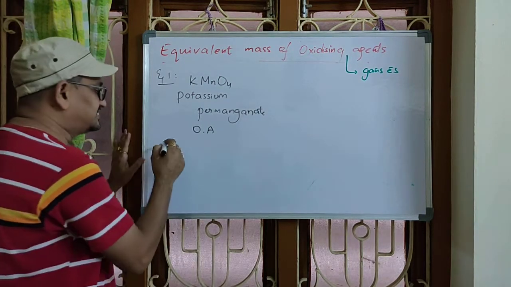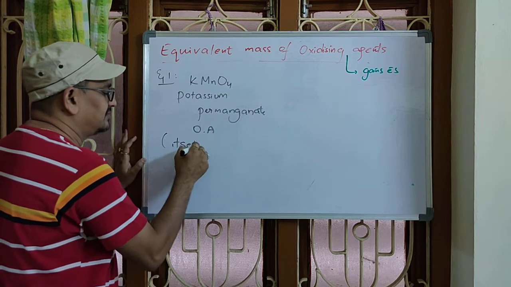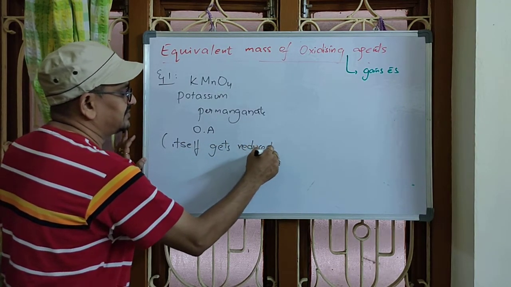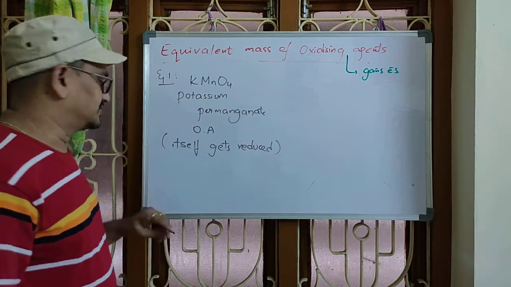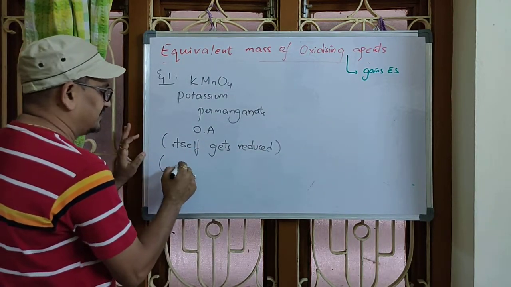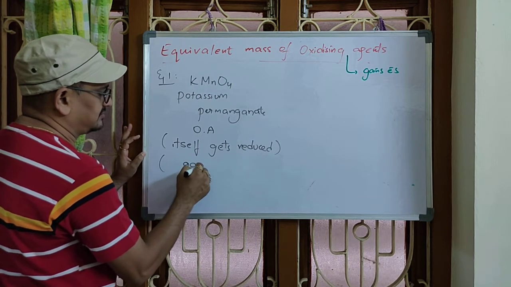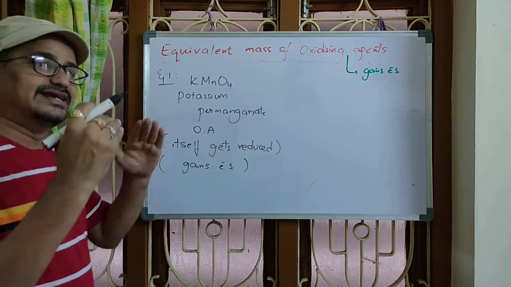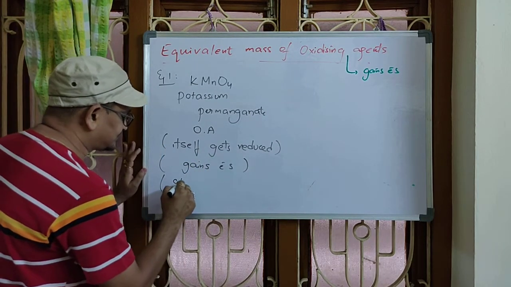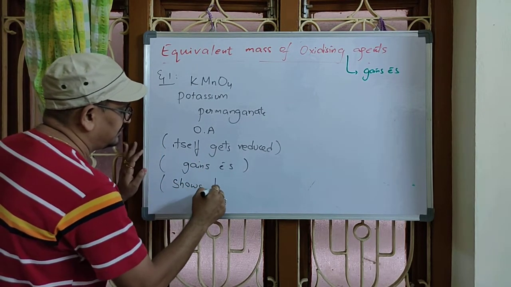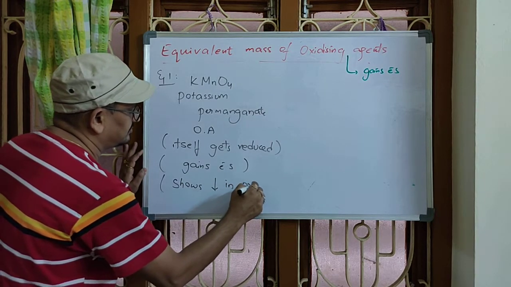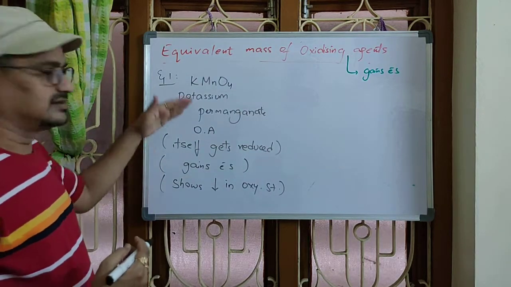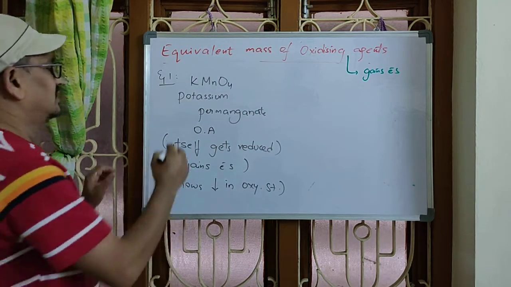What is meant by oxidizing agent? Which itself gets reduced. What does reduction mean? Which gains electrons. Reduction is also called a decrease in oxidation state. So in these many ways we can give the relation, right?